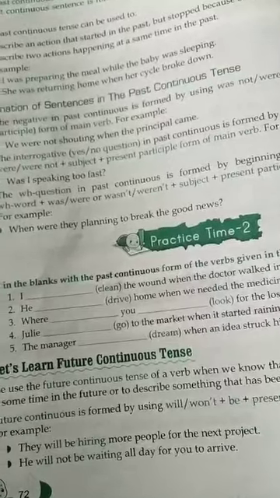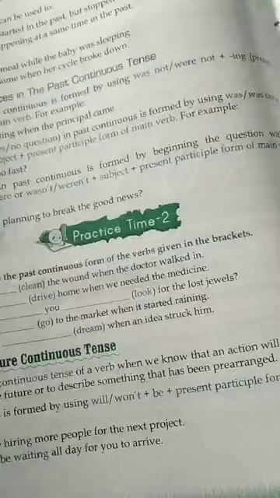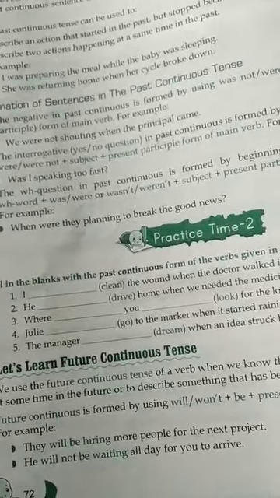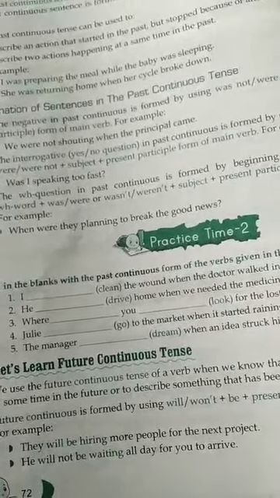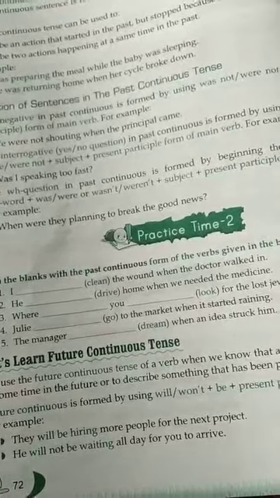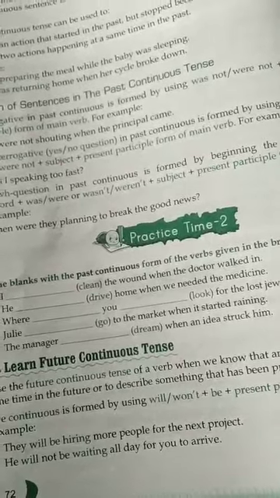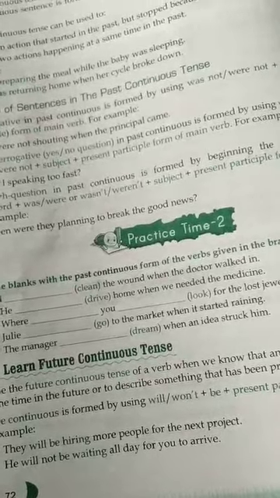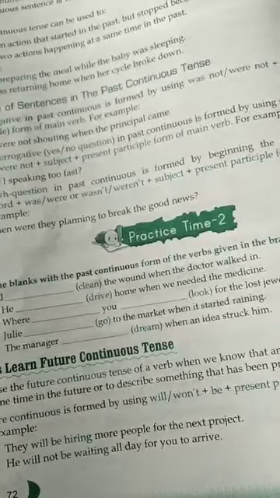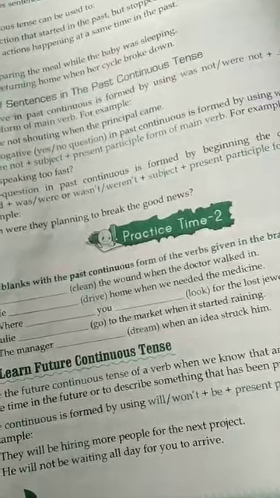Now here is a question. Fill in the blanks with the past continuous form of the verbs given in the brackets. I dash clean the wound when the doctor walked in. I was cleaning, past continuous, was cleaning the wound when the doctor walked in. He dash home when we needed the medicine. He was driving home.